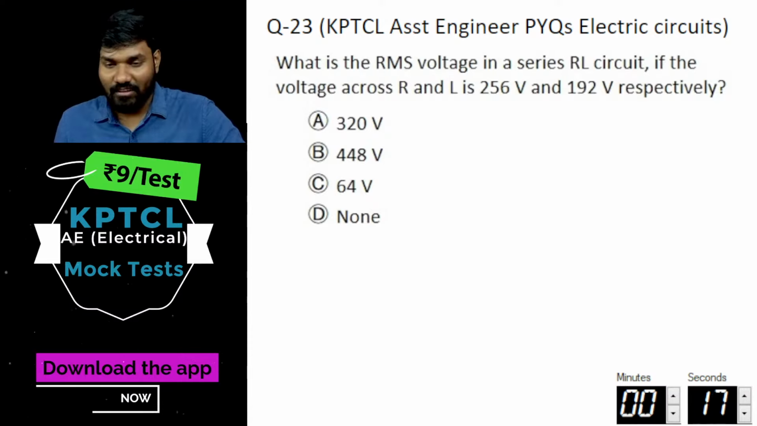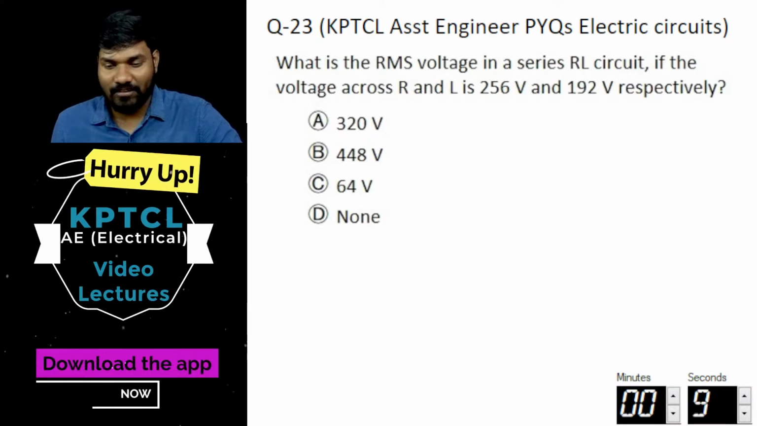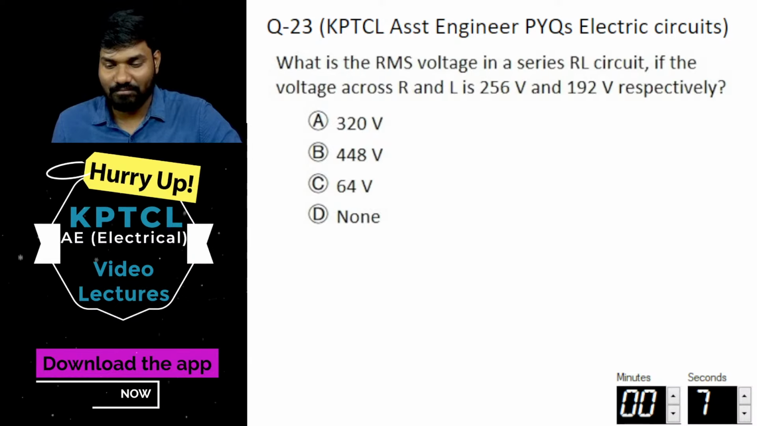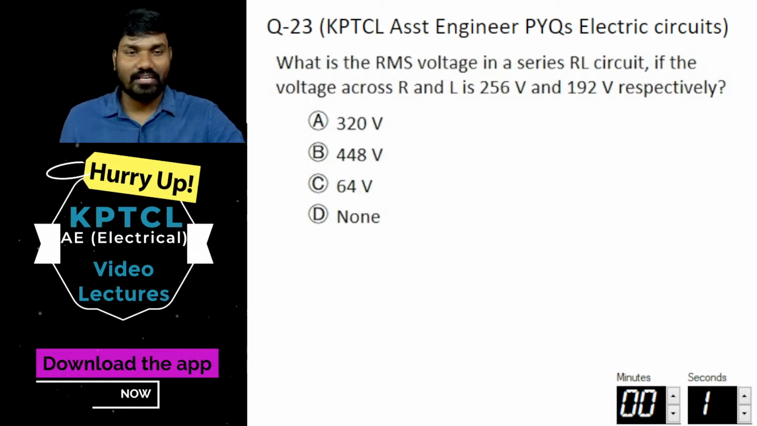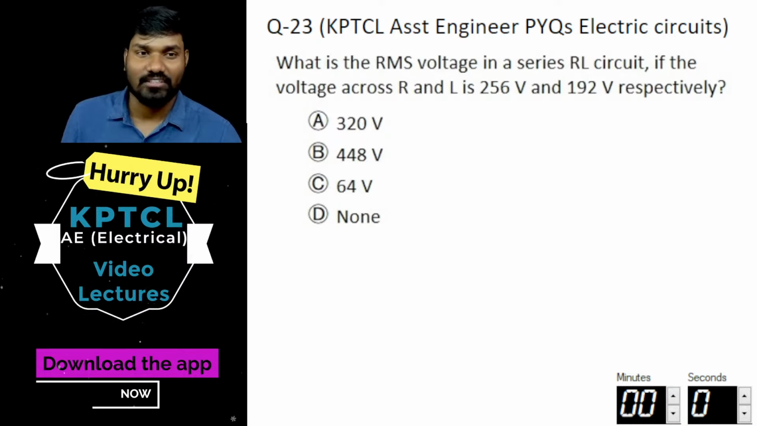Nagendra is saying B. Yeah, Nagendra, give it a check. Prem is also saying B. Madhav is saying A, as well as Manikanta is saying A. We just got 10 seconds left. Time's up already.